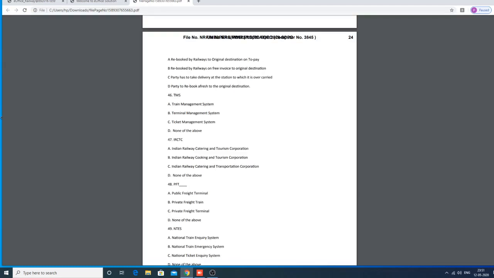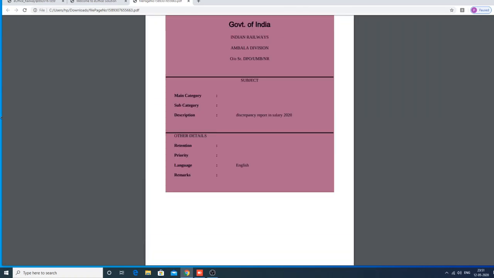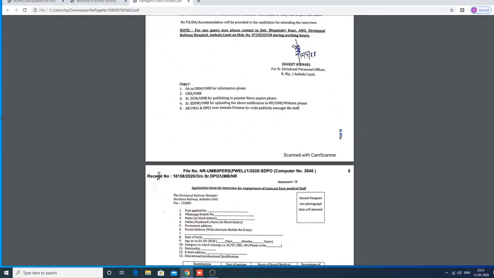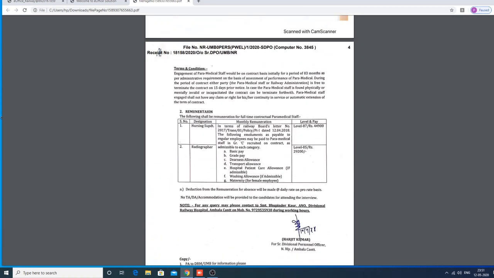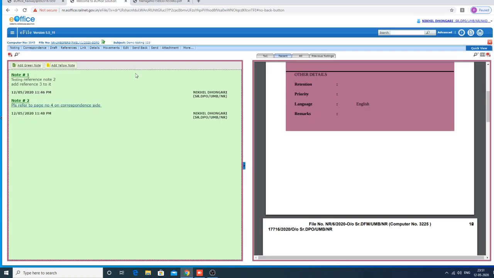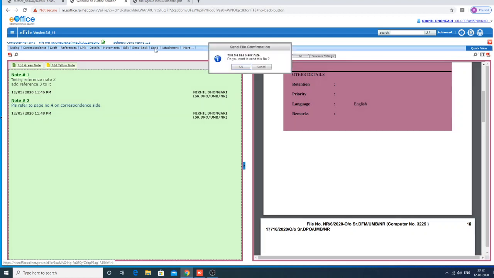So the total file you can see here: correspondence, noting, the reference from the PC storage that we gave, and also the file link that we gave on this file. Everything is shown here. At this stage, the file can be sent to the next team. Then you just click the send button.